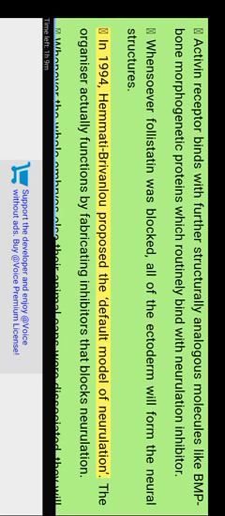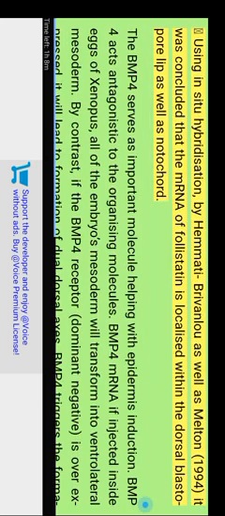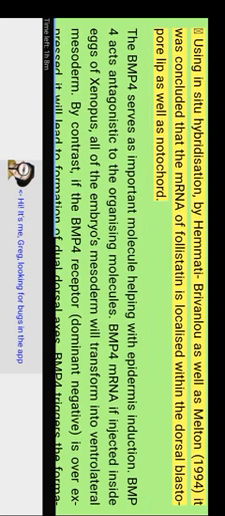In 1994, Hemmati-Brivanlou proposed the default model of neurulation. The organizer actually functions by fabricating inhibitors that block epidermalization. Whenever the whole embryo's animal caps were dissociated, they will form neural tissue. This result is reasonable if the ectoderm does not default to forming epidermis, but forms neural tissue, and expresses an epidermal phenotype only when induced. Meanwhile, the follistatin will bind and inhibit activin along with other related proteins. It was theorized that it is secreted by the organizer. Using in situ hybridization, Hemmati-Brivanlou as well as Melton 1994 concluded that the mRNA of follistatin is localized within the dorsal blastopore lip as well as the notochord.